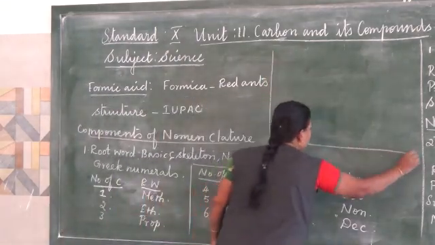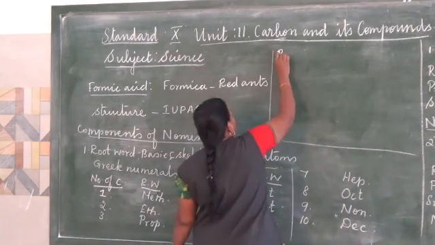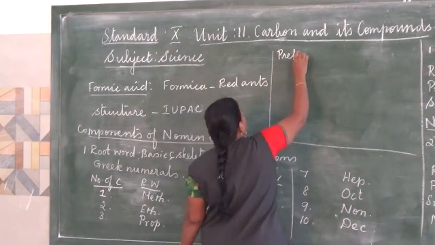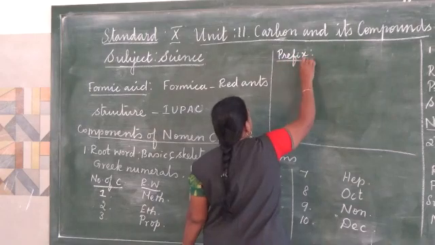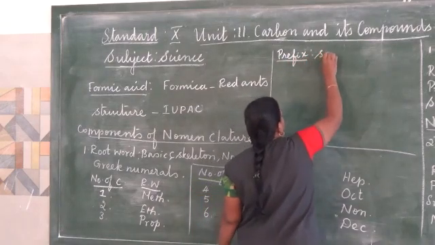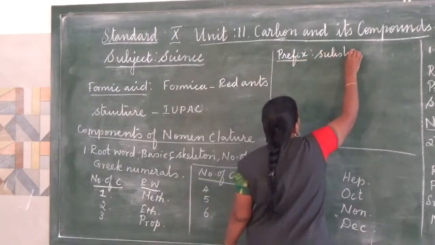And then the next one, prefix. Prefix is nothing but the substituent or the branch.